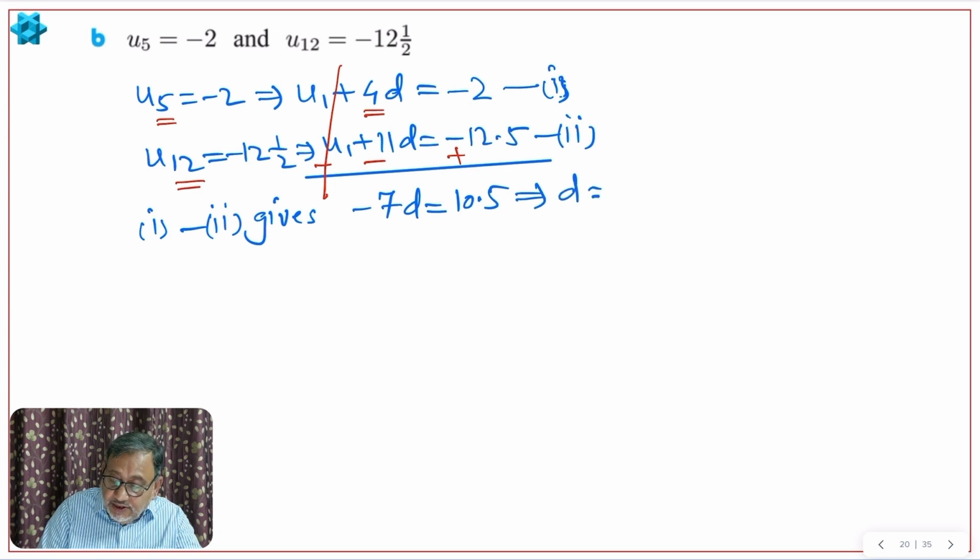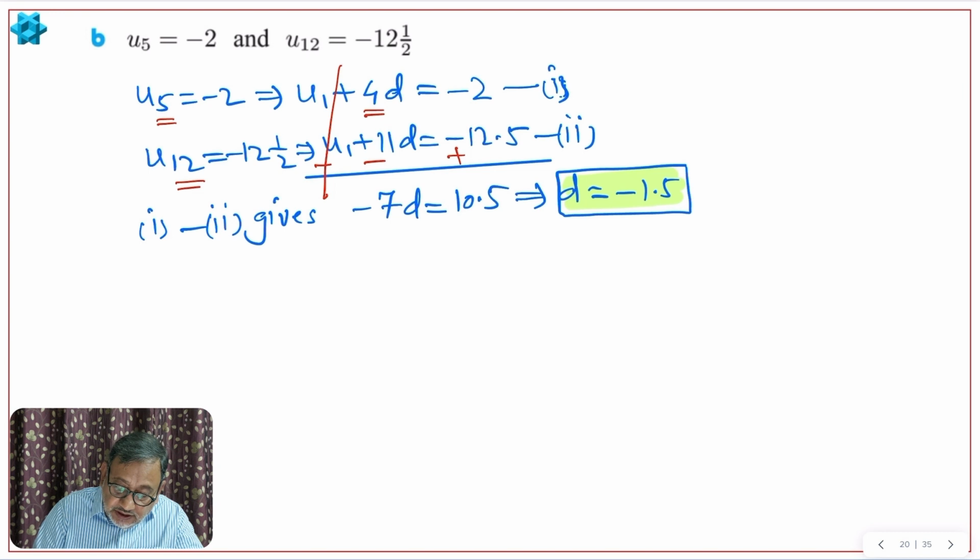So D will be 10.5 divided by negative 7, which will give me negative 1.5. This is D, right? Okay, so I got D. Now I have to find U1.